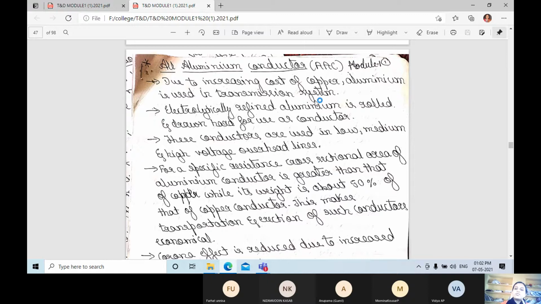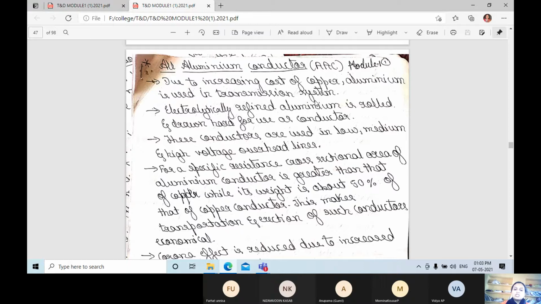These conductors are used in low, medium and high voltage overhead lines. For a specific resistance, the cross sectional area of an aluminum conductor is greater than that of copper. So its weight is about 50% of that of a copper conductor. This makes transportation and erection of such conductors economical.